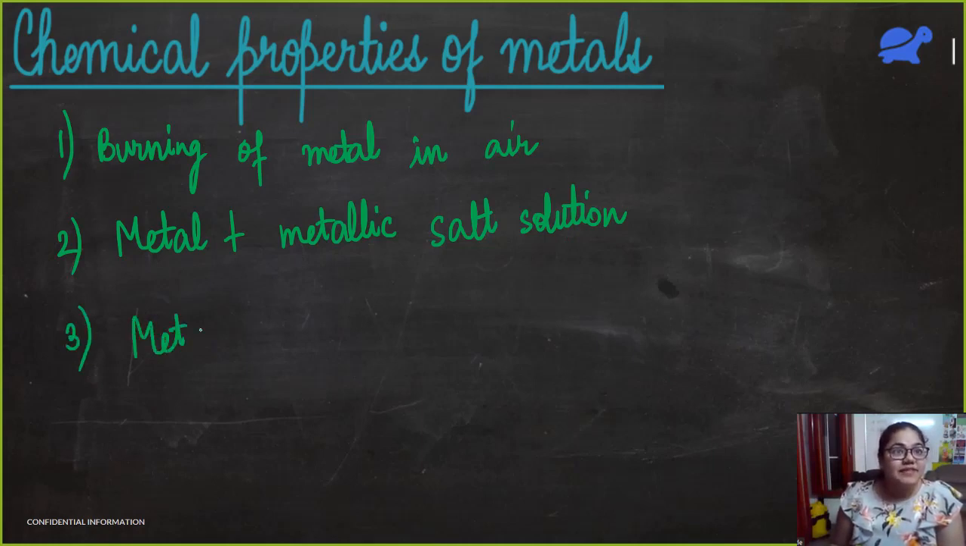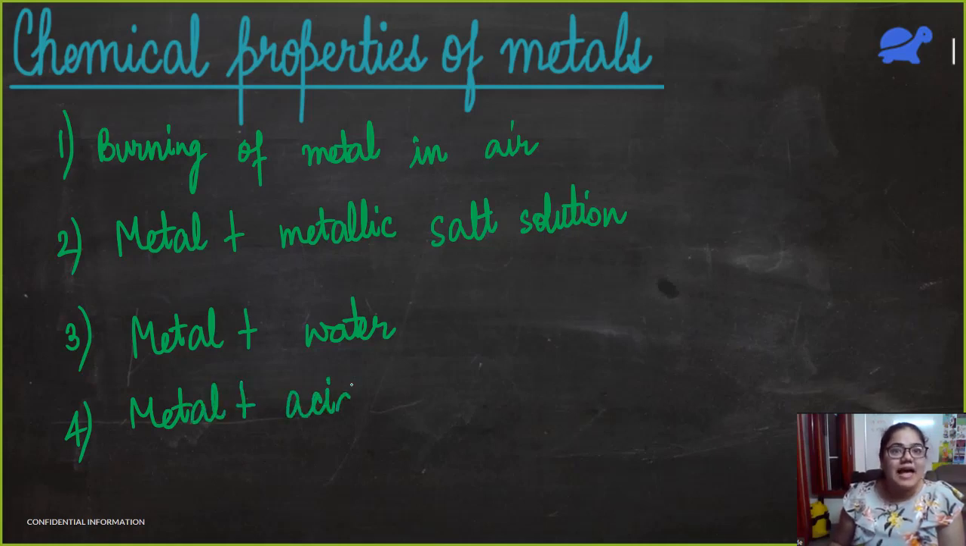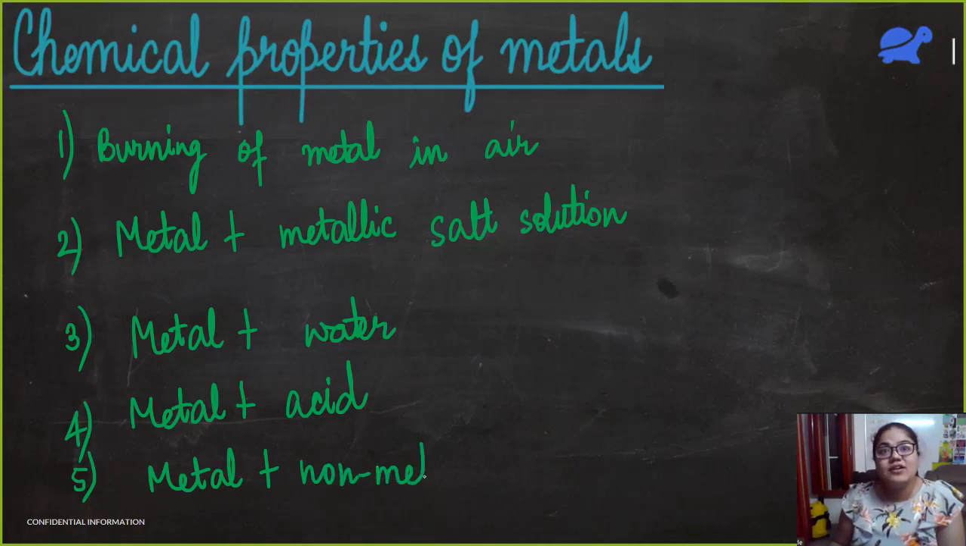Third is we'll see the reaction of metal with some water. Fourth is reaction of metal with an acid, different acids. And fifth is we are going to react metals with another non-metal. So these are some of the chemical properties of metals that we have to talk about.